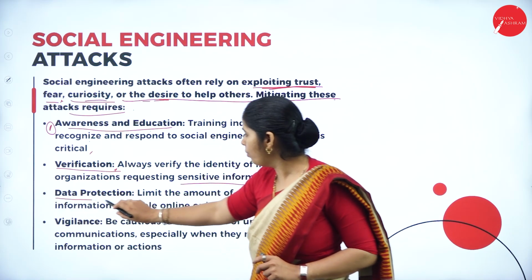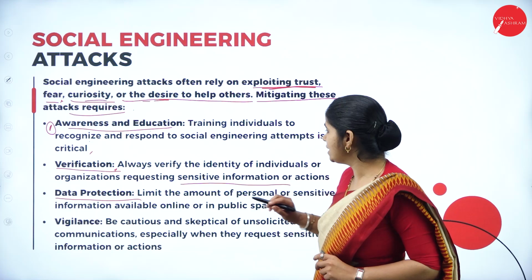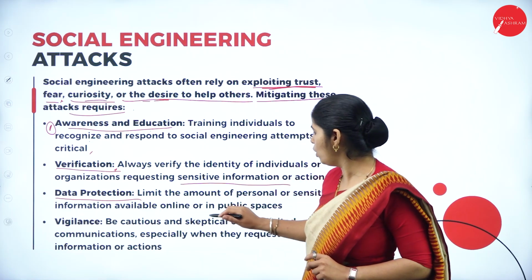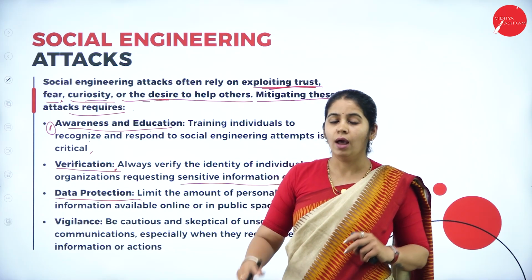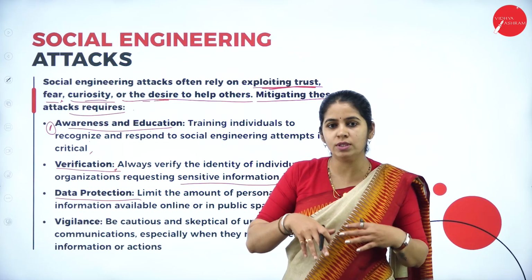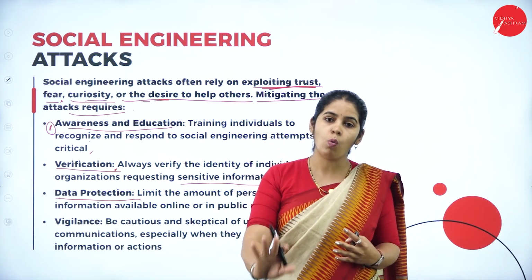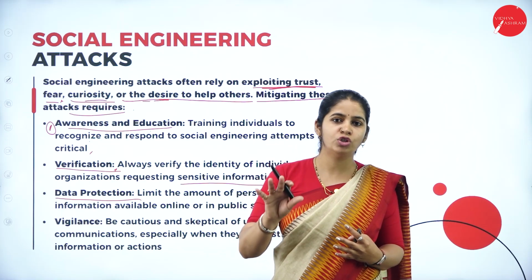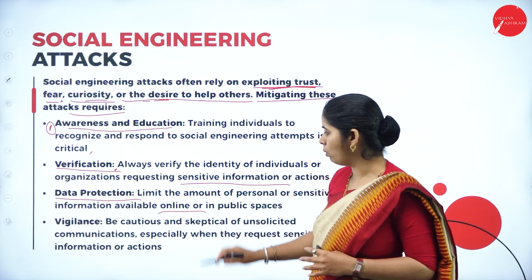Then data protection. Limit the amount of personal or sensitive information available online in the public spectrum. You should avoid putting sensitive data on social media, the internet, or online platforms.